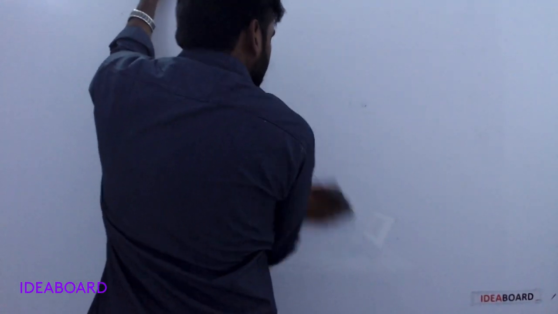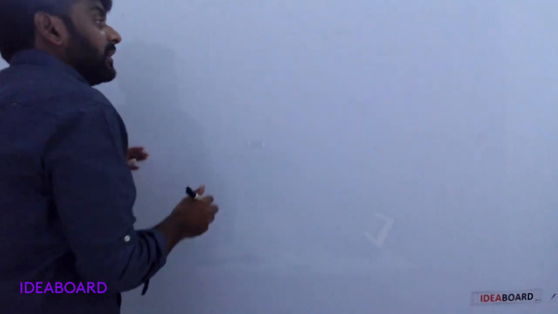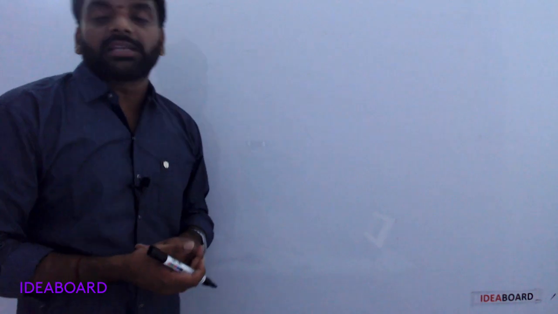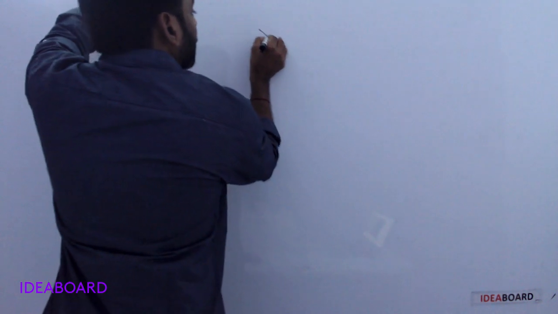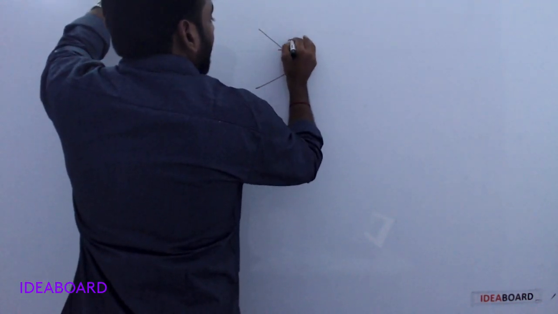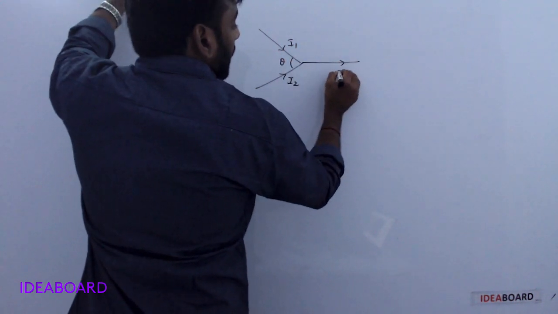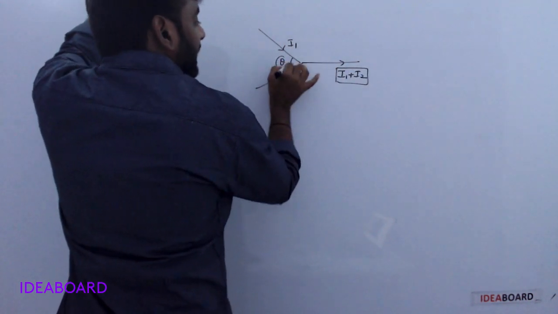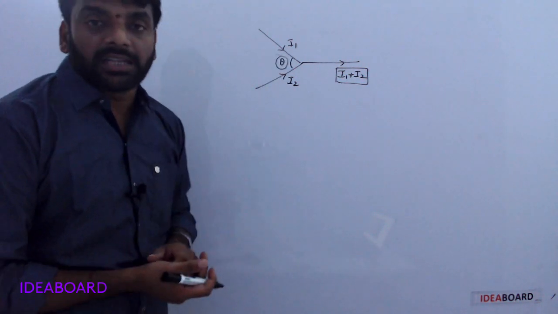Next, current is a scalar quantity. It has both magnitude and direction, but it does not obey the vector laws of addition. For example, with currents I1 and I2 at an angle theta, the outgoing current is I1 plus I2, independent of this angle. That means current does not obey the vector laws of addition.